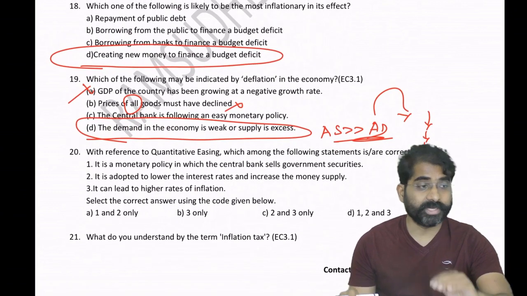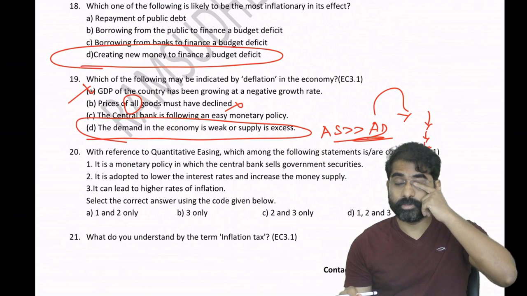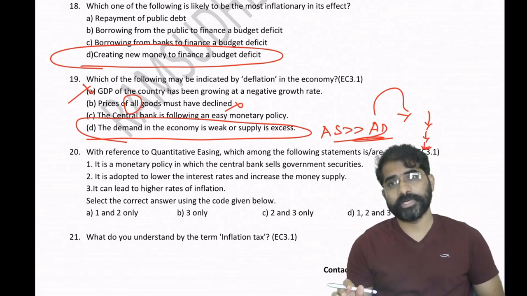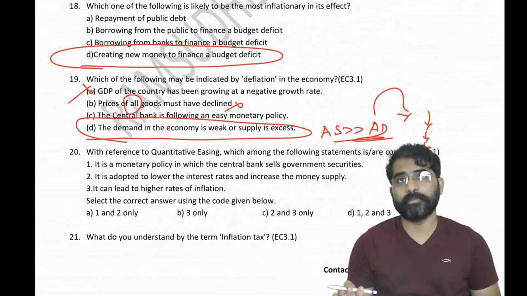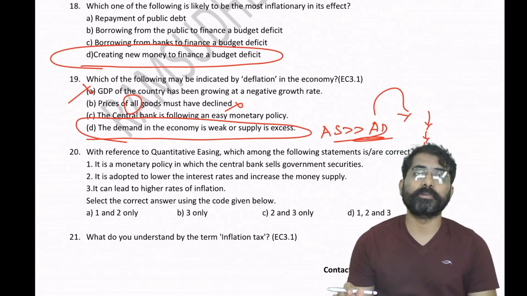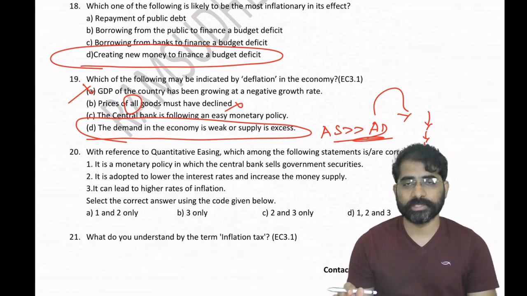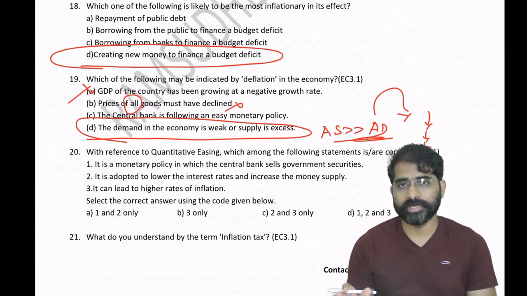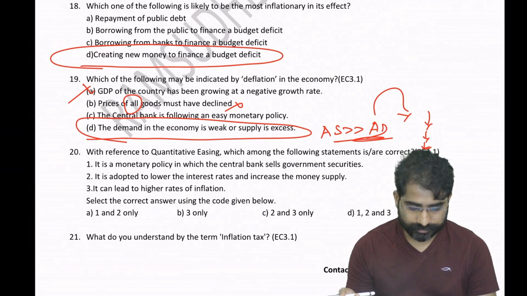Quantitative easing. US followed it. It is a bond buying program performed by the Federal Bank of the US to increase economic growth in the US. Monetary stimulus was followed by the Federal Bank of the US in the format of quantitative easing. This word quantitative easing was coined in 2009.